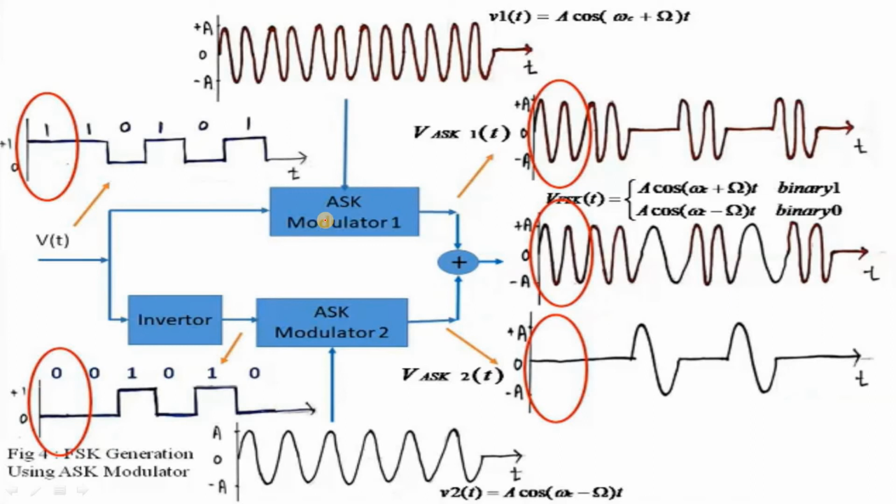This is the block diagram of the FSK modulator. With the help of the FSK modulator, we are going to generate the final FSK signal. This is the final signal. Let us see one by one.